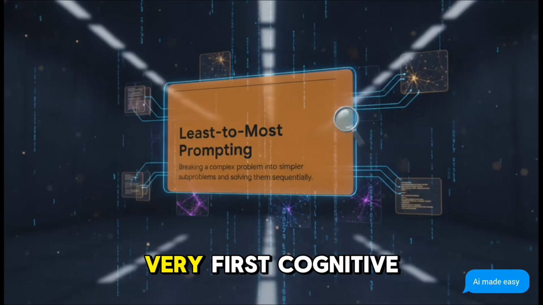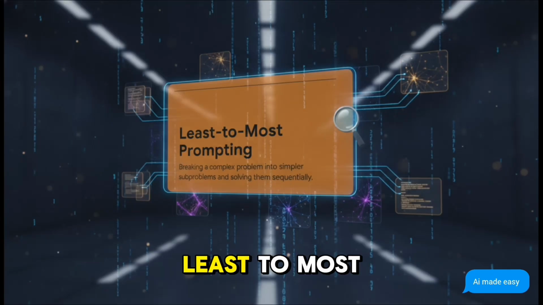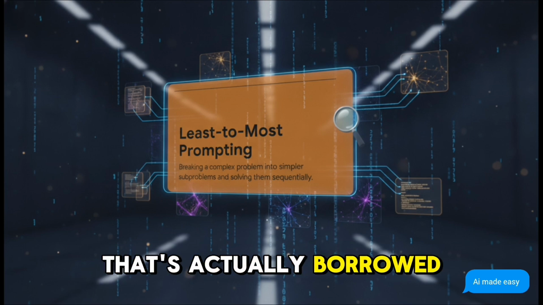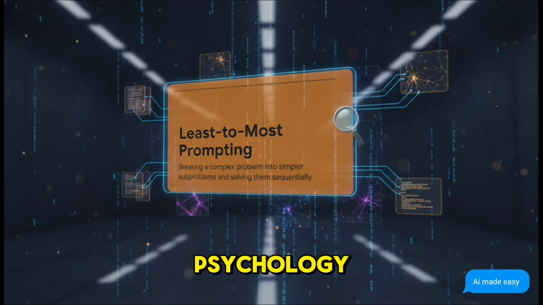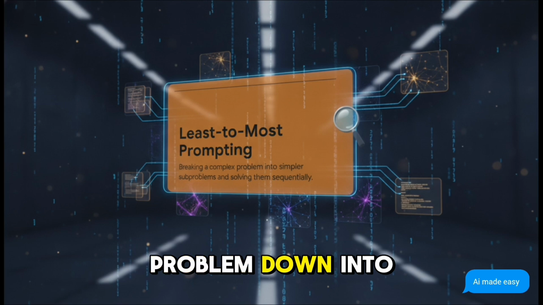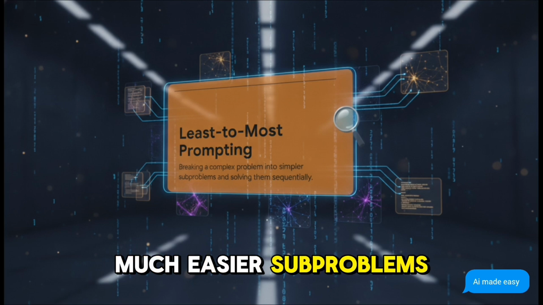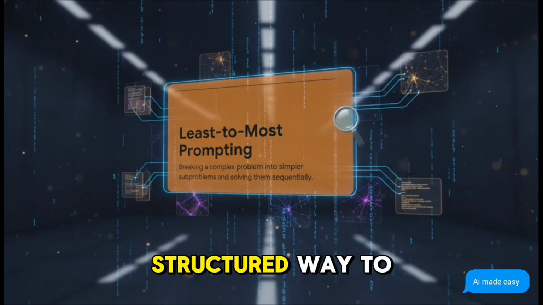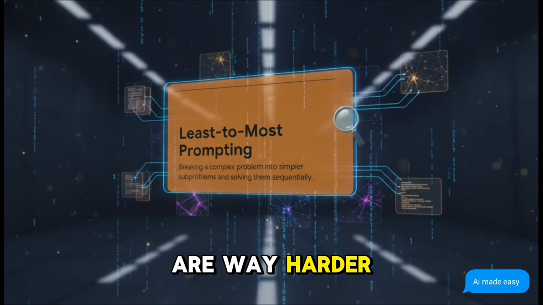So, enter our very first cognitive upgrade, least-to-most prompting. This is honestly a brilliant 2-stage remedy that's actually borrowed directly from educational psychology. When you teach a human student a really complex skill, you use a progressive sequence of prompts, right? Well, for AI, it means forcing the model to first break a complex problem down into a list of much easier subproblems, and then solving those subproblems sequentially. It's a highly structured way to help models tackle problems that are way harder than anything they ever saw in their training data.